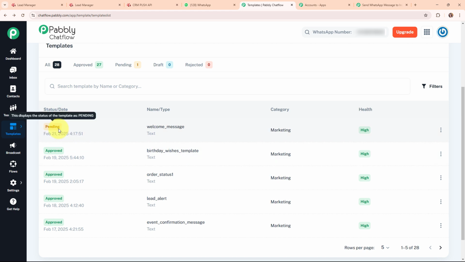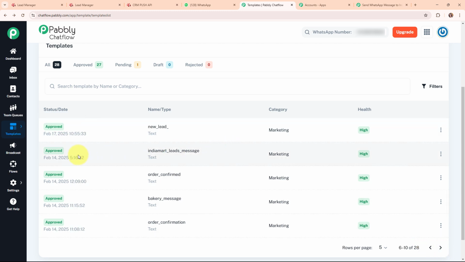And once your template gets approved, you can instantly use that template to send automated WhatsApp messages to your leads or customers. Okay, so now I'm going to use a template that I've already created, and my template is approved over here with the name IndiaMART leads message.